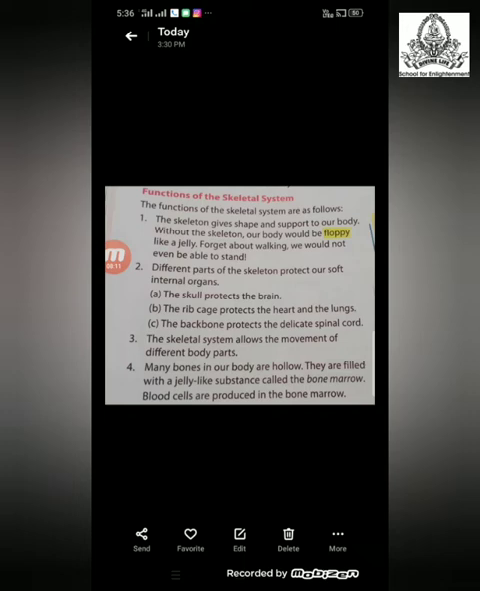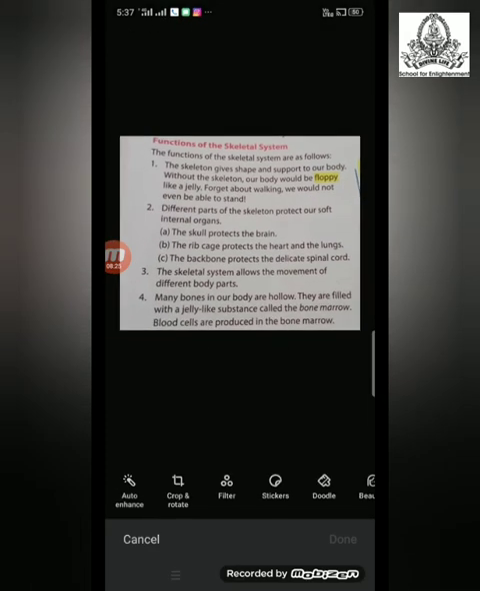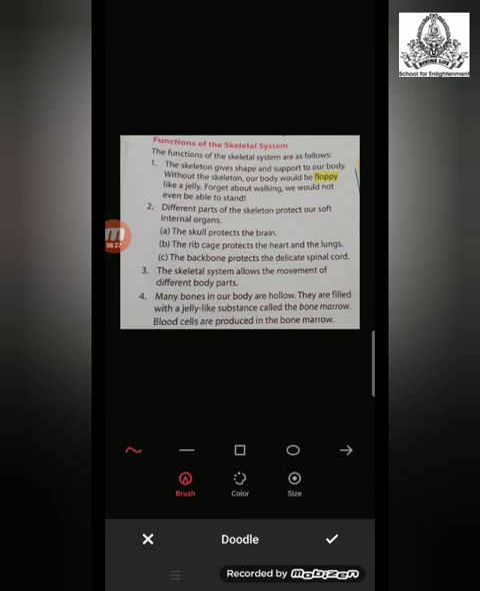Now we need to study the functions of the skeletal system. Till now we studied the parts of the skeletal system, what parts are included in it, and now we will study the functions of the skeletal system. The first function of the skeletal system is that it gives our body a definite shape. The bones present in our body form a framework, and because of this framework our human body has a definite shape, and it also gives support to our body.